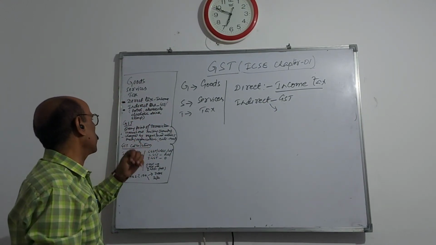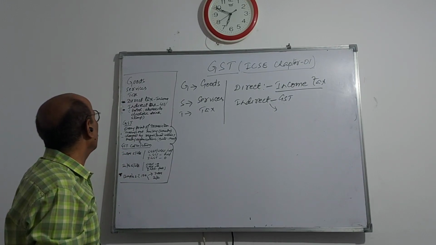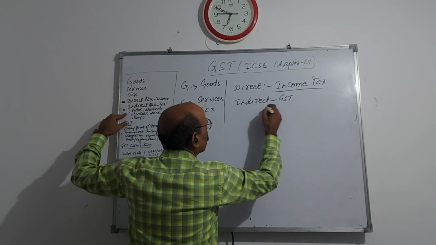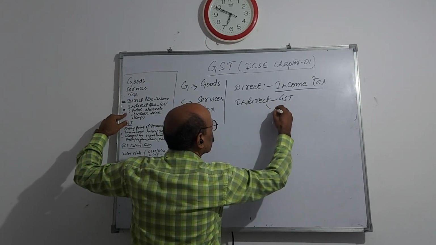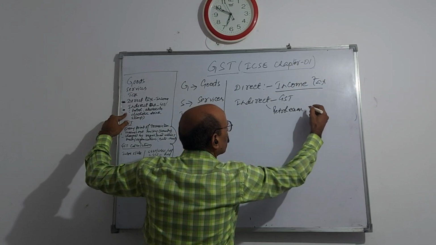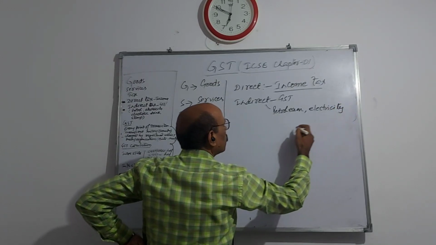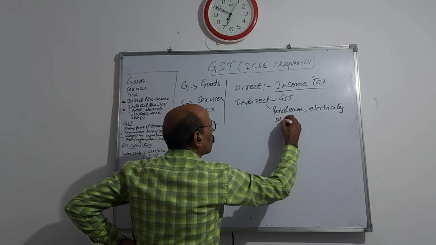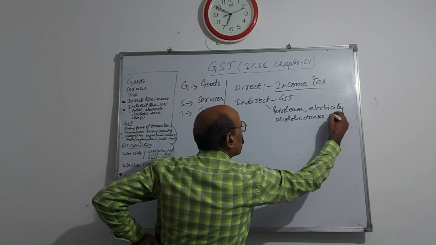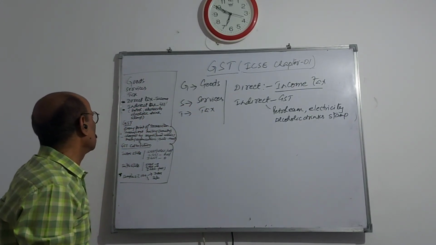They are separately taxed, like petroleum products, electricity, alcoholic drinks, and stamp duty, in judicial and non-judicial stamps.